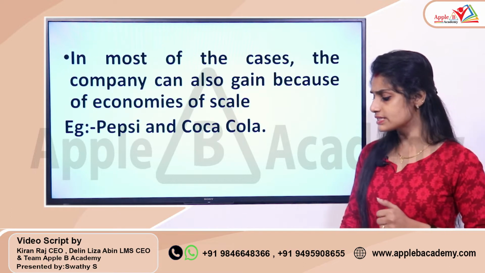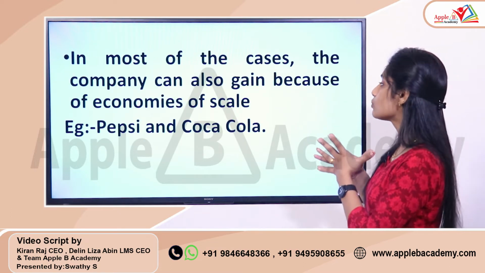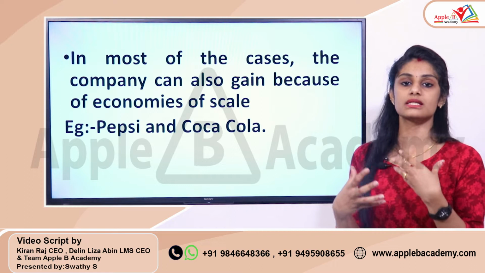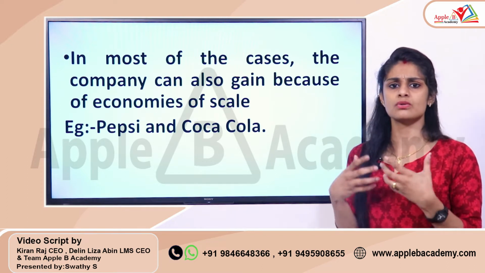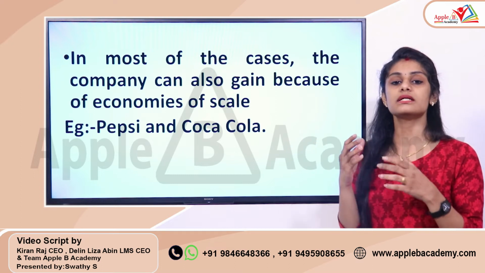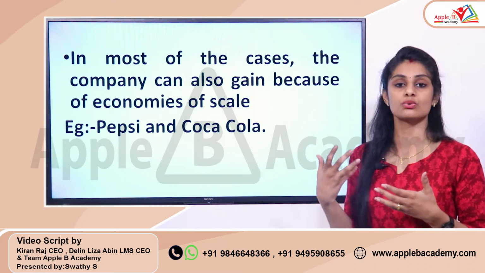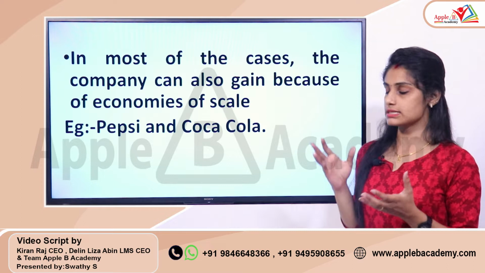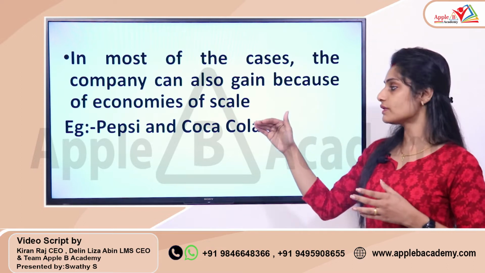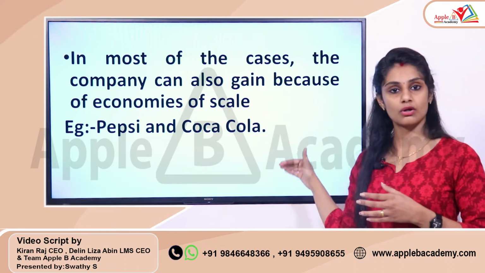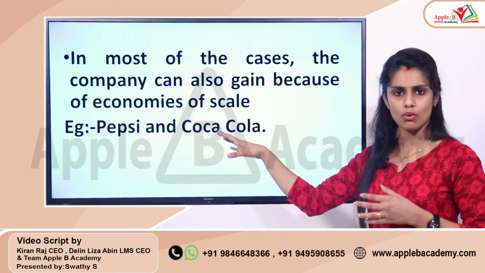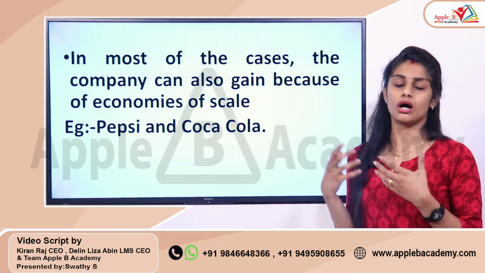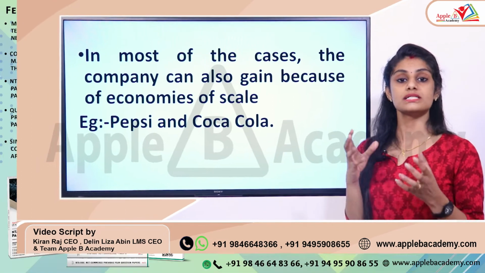In most cases, the company can also gain economies of scale. The quantity that they are producing has increased, and as a result, the per unit cost of their production has also reduced. That's a situation of economies of scale. So when Pepsi and Coca-Cola merge, you can say that it's a horizontal merger because both these companies are related to soft drinks.